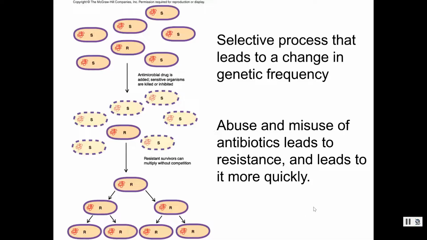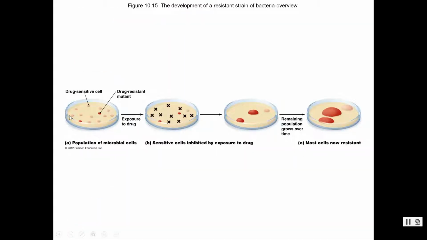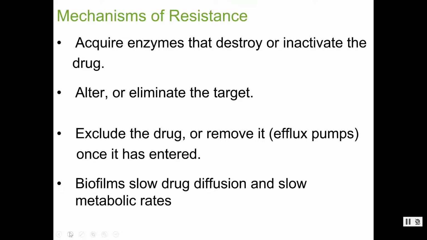So this has led to a situation where we have drug-resistant pathogens left. We're being very careful now that we understand this, trying to use our antibiotics correctly so that we can keep our weapons for when we really need them. This is just another picture with my black and red dots that shows how that happens as well.